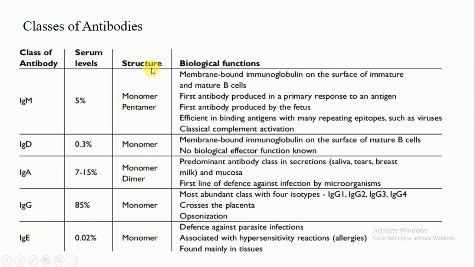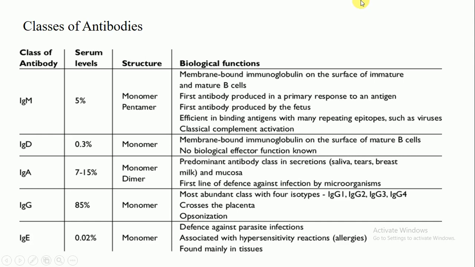Now, what are the biological functions of these antibodies? It is also very important. The IgM antibody is a membrane bound immunoglobulin on the surface of mature B cell lymphocytes. First, this antibody produces a primary response to an antigen. If the antigen doesn't attack your body, the antibodies are unable to be produced.